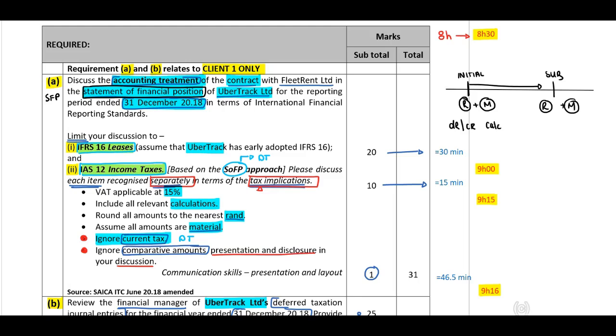If you look at the word accounting treatment, you need to identify, except if indicated otherwise, guys, what is the initial recognition and measurement, and what is the subsequent recognition and measurement. Now, due to the fact that they have indicated the contract, if you think about IFRS 16, we will first have to identify in our timeline if this is a lease in terms of IFRS 16. Therefore, guys, they indicate to us, limit your discussion to IFRS 16 and IAS 12.